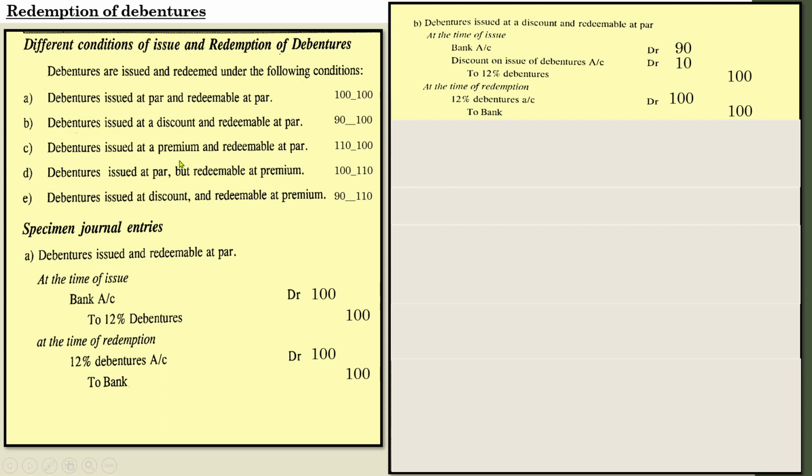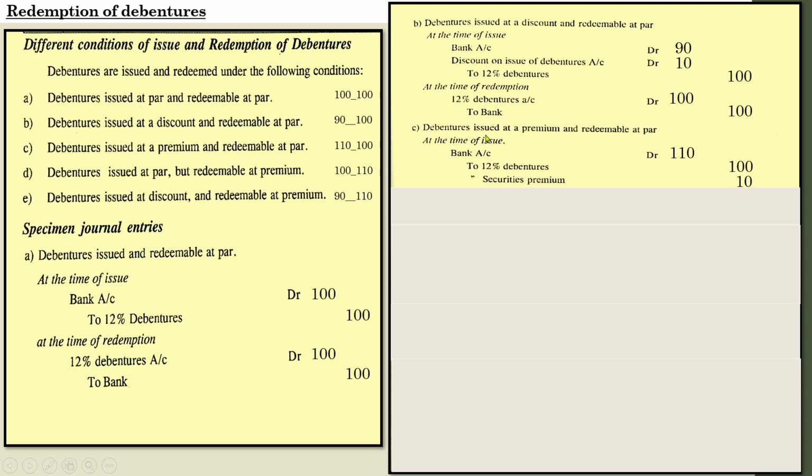Next case, debentures issued at premium and redeemable at par. So what will be the entry? It is almost the entry which you have learned at the time of issue of debentures at premium. Same entry. Here we assumed that let it be 110. So you have to consider the amounts like that. At the time of issue, issued at premium, bank account debtor to 12% debentures to securities premium. By way of bank, we will get rupees 110 because it was issued at premium, and securities premium was rupees 10 and value of debenture is 100.